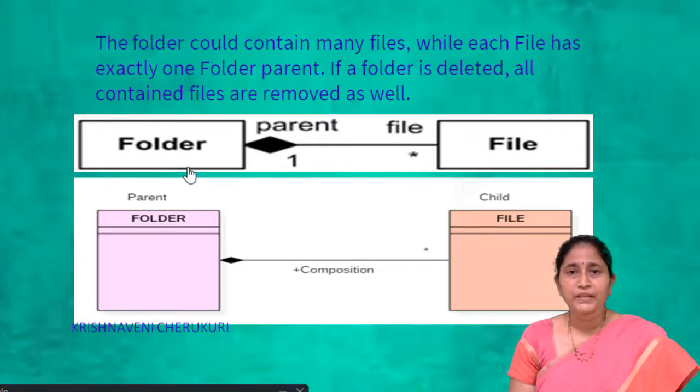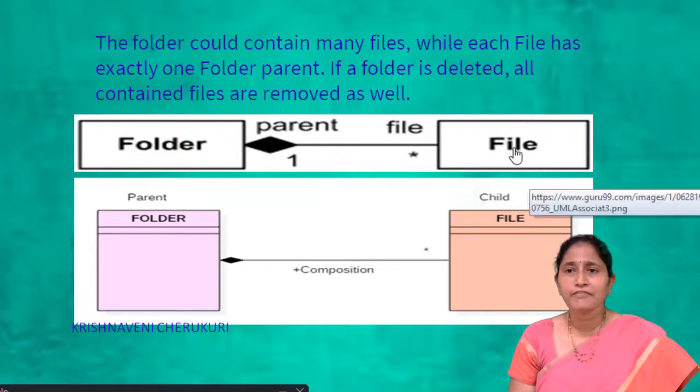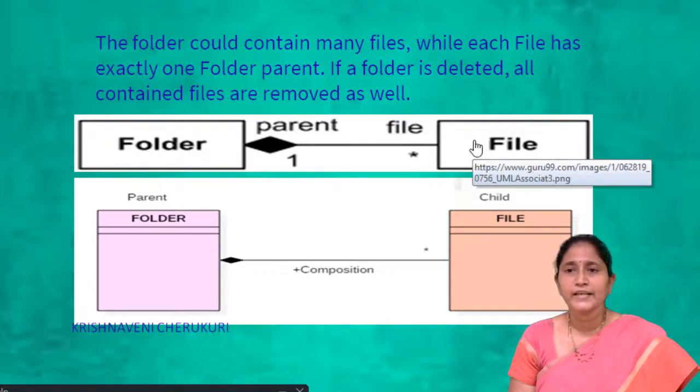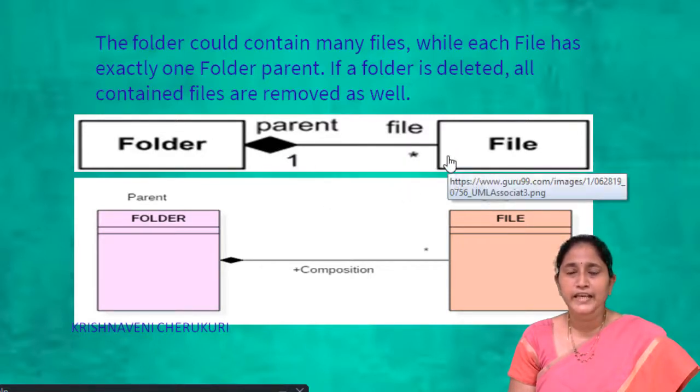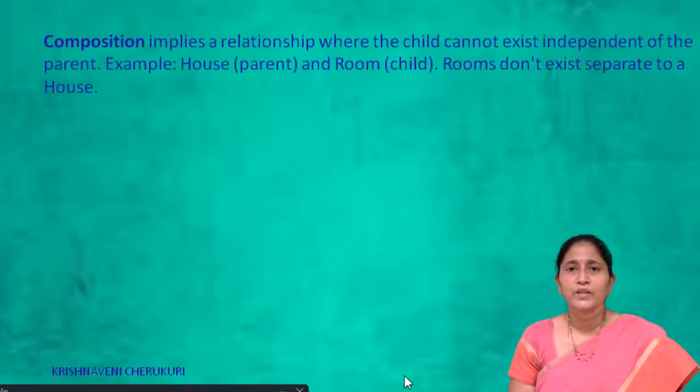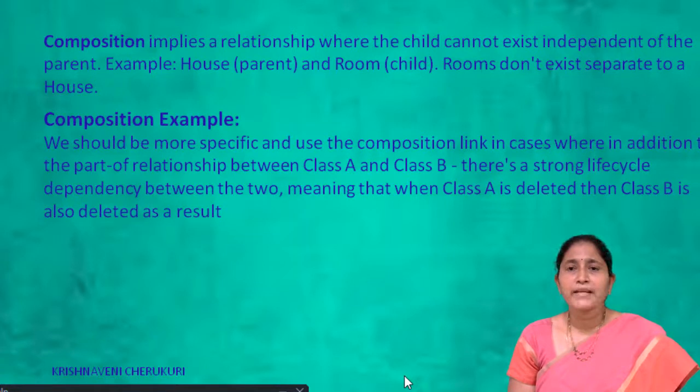For example, a folder contains 10 files. If I delete one file, there is no problem. If I delete the folder, then all 10 files will be automatically deleted. So it depends on the folder. That means the child can't exist independently without the parent. So, coming to composition, it implies a relationship where the child can't exist independently of the parent.